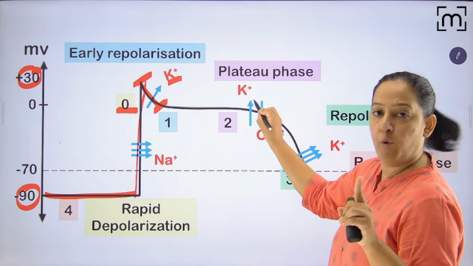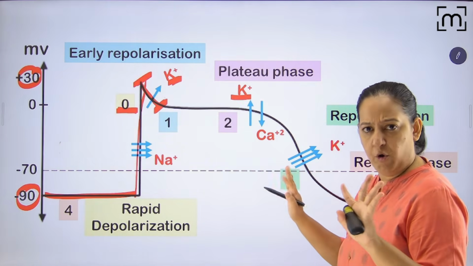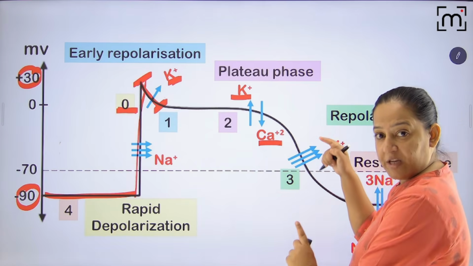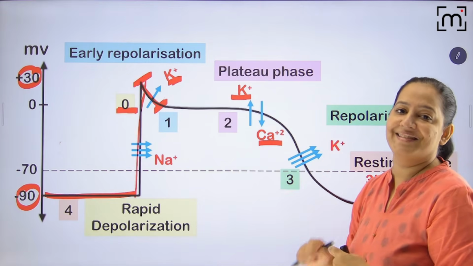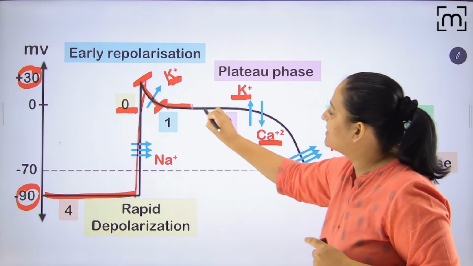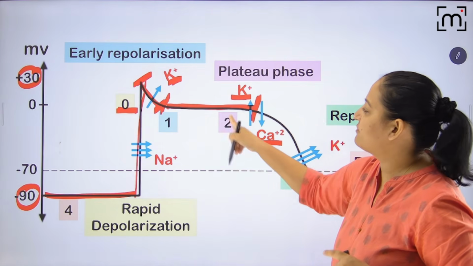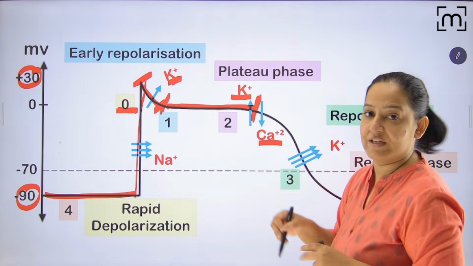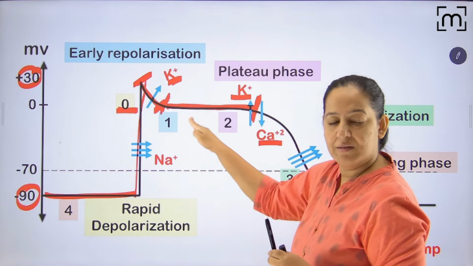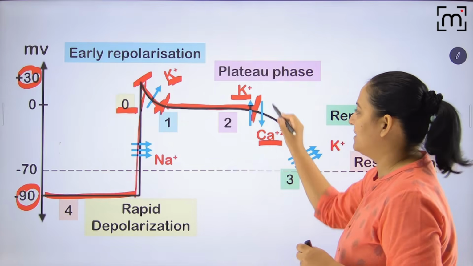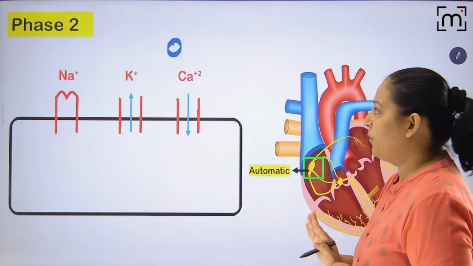Now, potassium was opened here and is also opened here. It's already opened, but calcium also opened. So potassium efflux and calcium influx balance each other, and it is still 0. This phase from here till here is phase 2. Phase 1 is only this one, and phase 2 is this complete one. This is known as plateau phase. It is due to potassium and calcium balancing each other. I hope you got it till now.